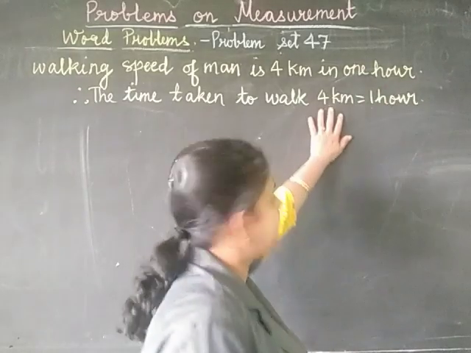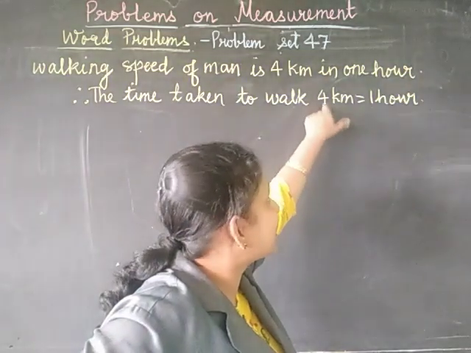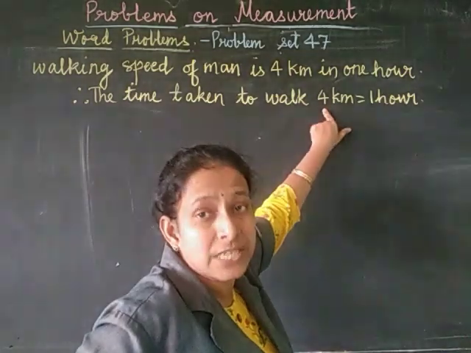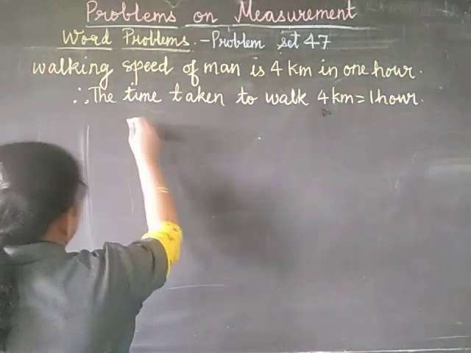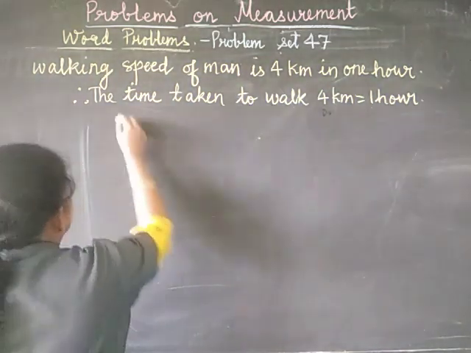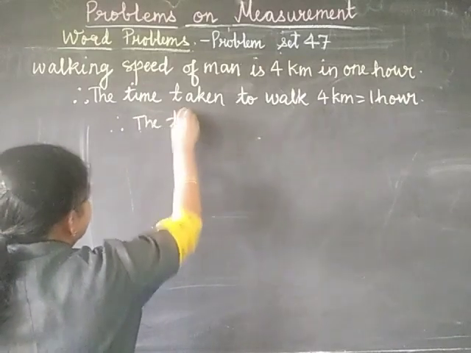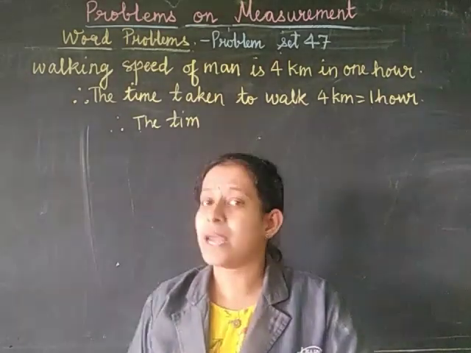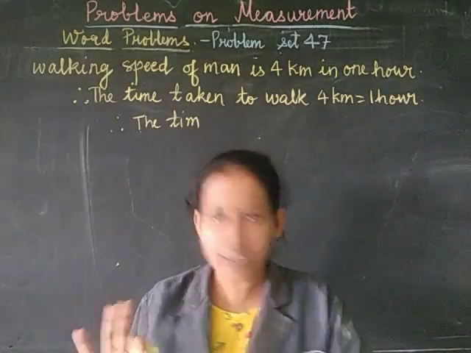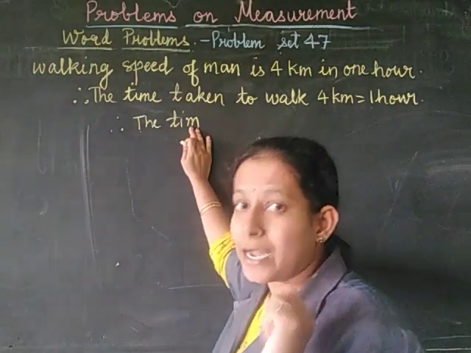Therefore, we need to find out first how much time it will take for 1 kilometer. Therefore, let's write down how much time it will take out of 1 hour. The time taken, first we need to find out for 1 kilometer, then we will multiply with 3 kilometers. So, first we will find out how much time it takes for 1 kilometer.